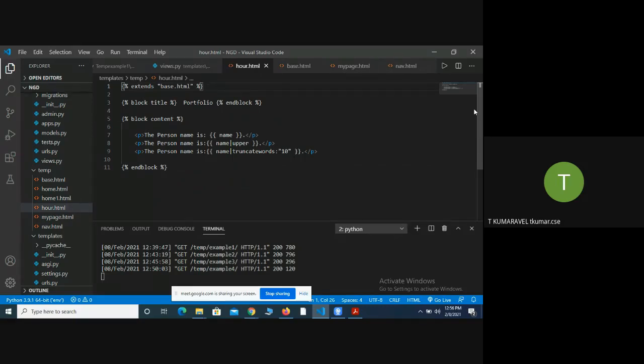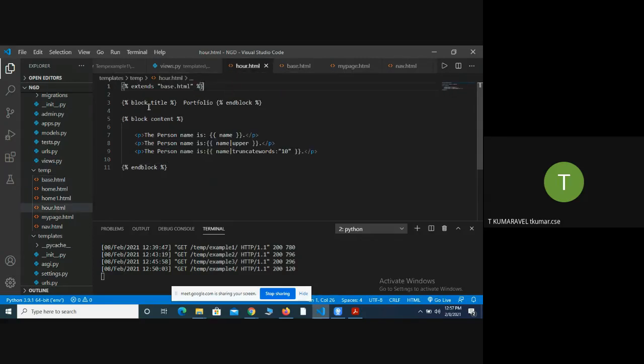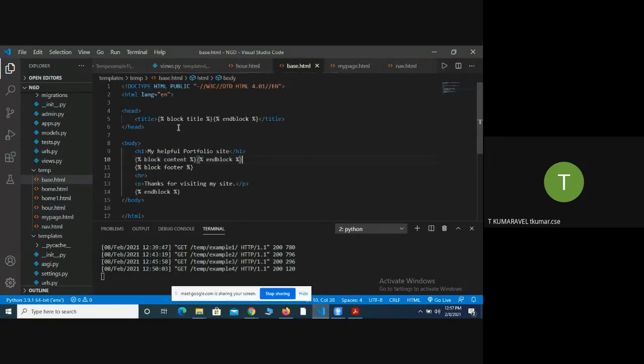இங்க என்ன பண்ணோம் அப்படின்னா, what is the first tag is there, block title இருக்கா, this is one of the HTML tag. So block title end block னு கொடுத்திருக்கேன். So what we did is, it will go to the base.html file and search. இந்த tagல இருக்கிற information forward to base.html file. So இந்த இடத்துல base title and end block இருக்கு இல்லையா, so instead of that information, it will replace the respective value.